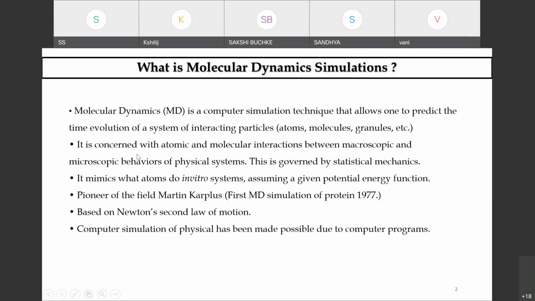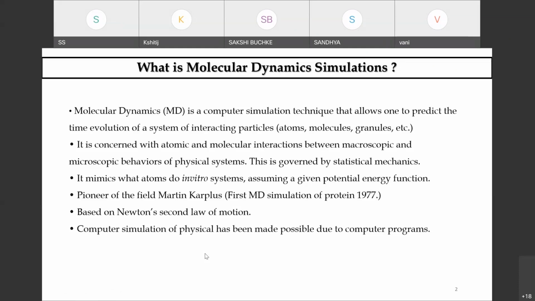So pioneering studies were done by Martin Karplus, and the first MD simulation of a protein was achieved way back in 1977. All these MD simulations basically deal with the conformational spaces, I should say. Classical MD simulation is very powerful in studying biological systems to obtain the different conformations of a protein or a nucleic acid, and also for protein folding studies.